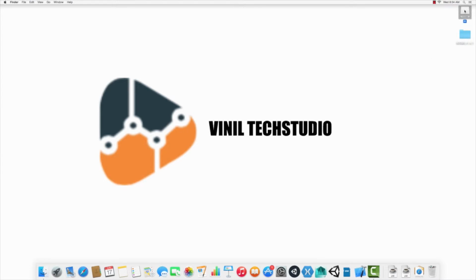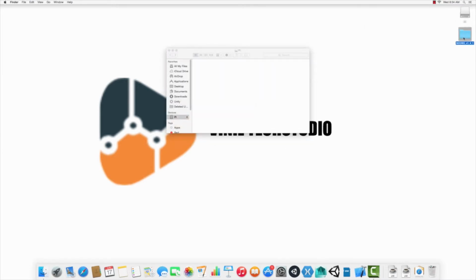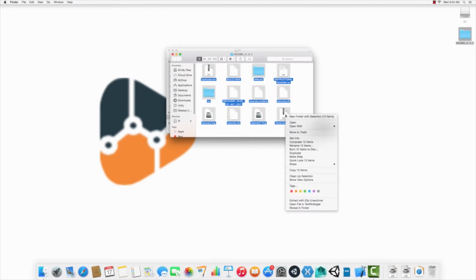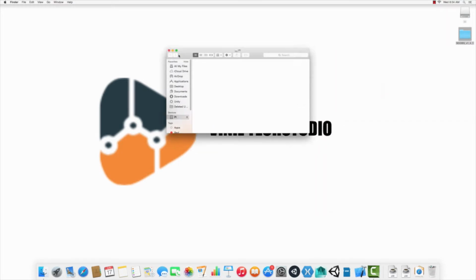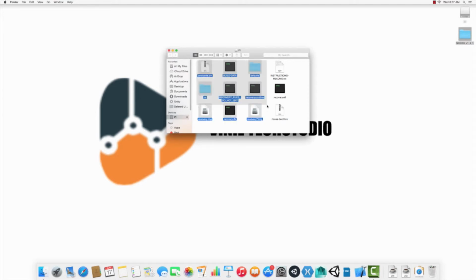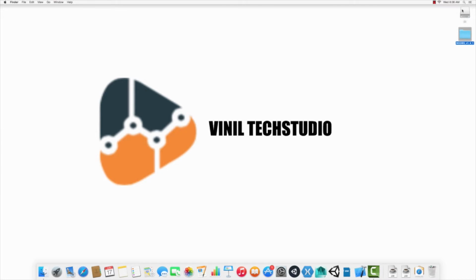Now what we're going to do is just open your Pi, open your NOOBS, and we're going to copy all the items and paste them. So the time is showing here. So guys, now I've copied all the items to Pi. Now let's close it and let's move to our Raspberry Pi.